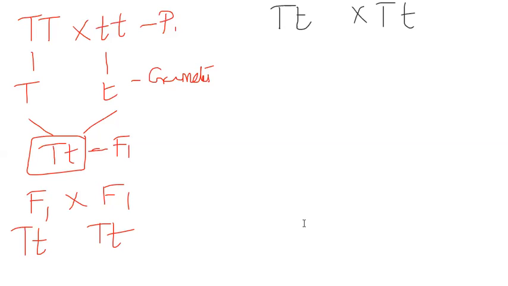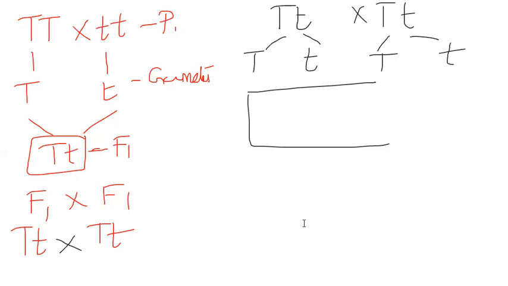Capital T, small t, capital T, small t. So the gametes will come like this. Then we'll take the Punnett square.